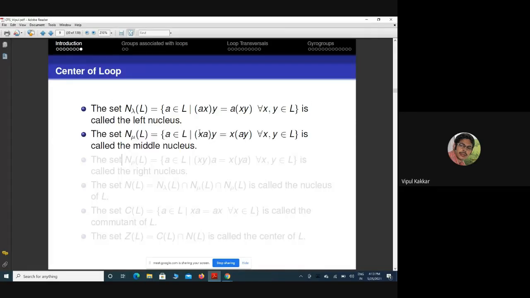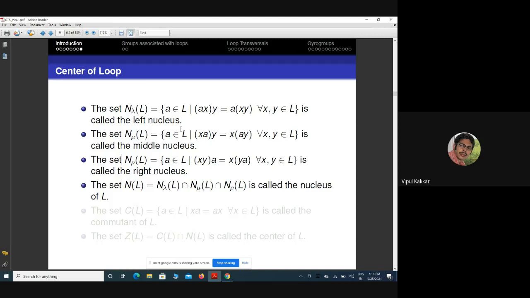Similarly, we define the middle nucleus, those elements in L which associate from the middle. And similarly, we define the right nucleus, the collection of all those elements which associate from the right. The nucleus is defined as the intersection of all these nuclei.